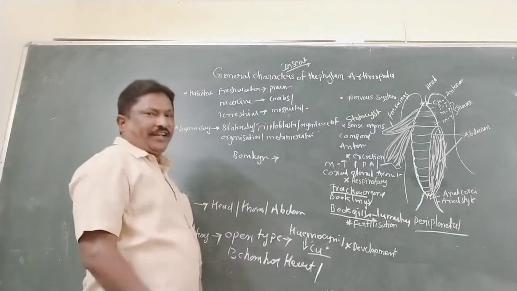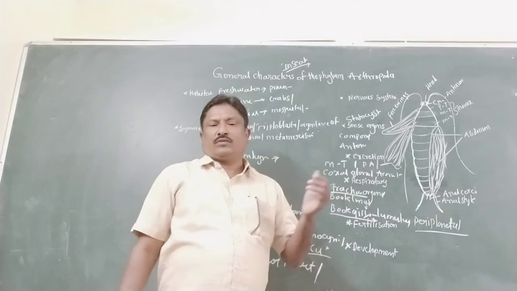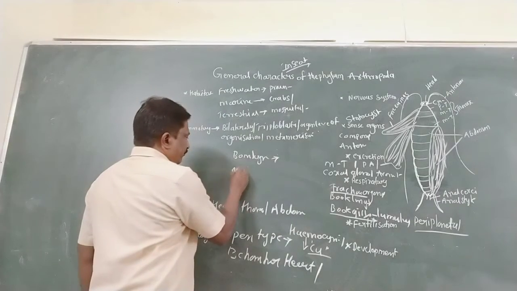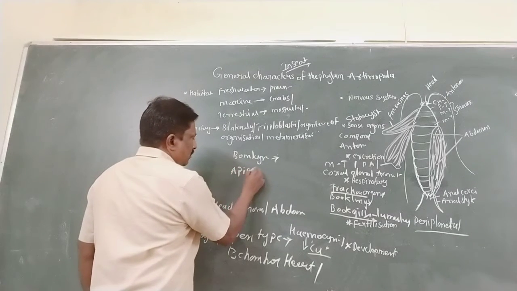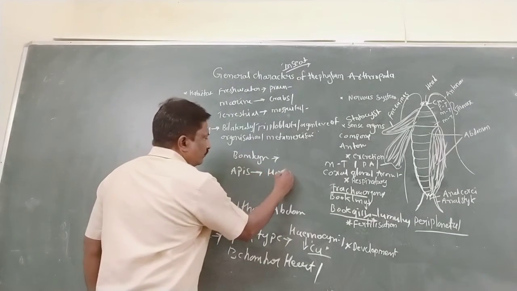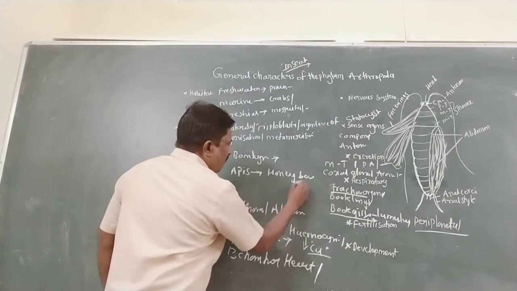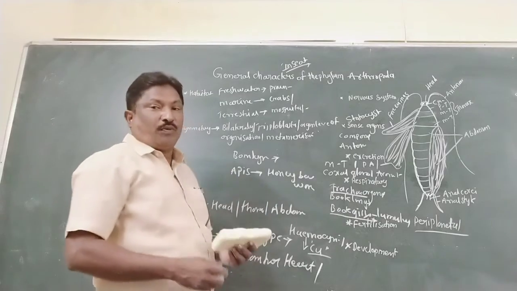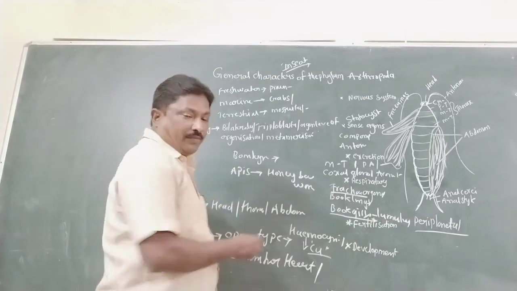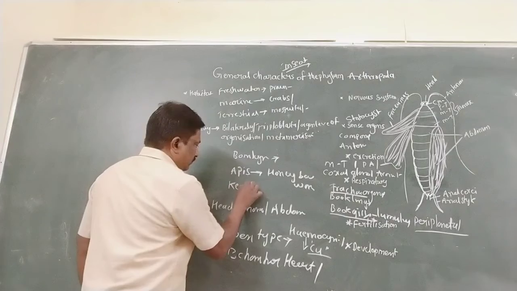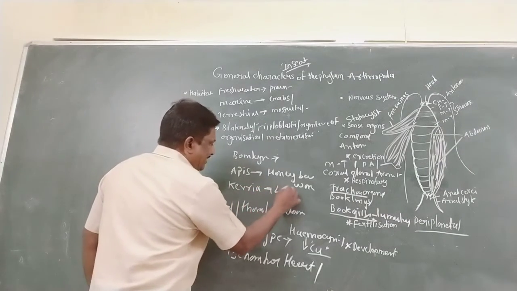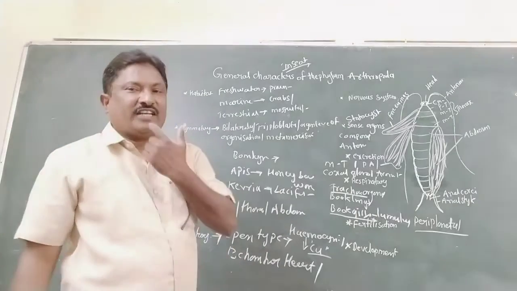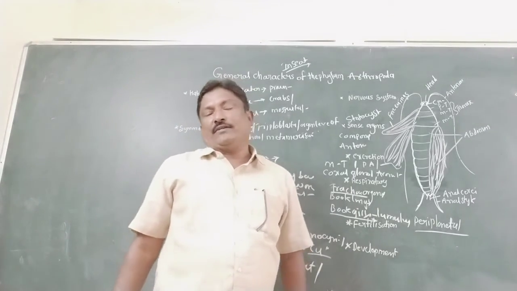Bombyx mori provides silk, and as well as you have Apis dorsata, honeybee, and wax, and as well as another most important one, Laccifer lacca. So these are beneficial, economically important insects.